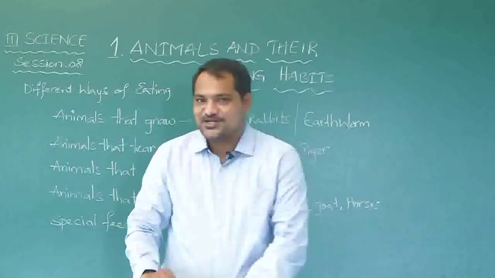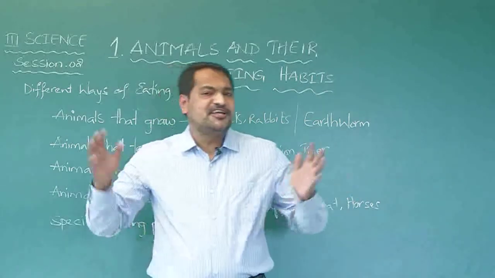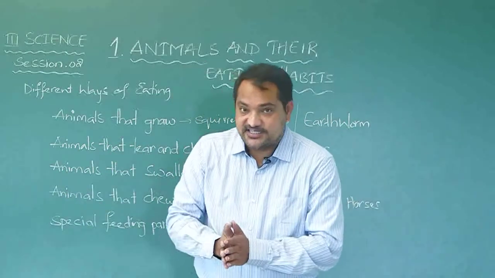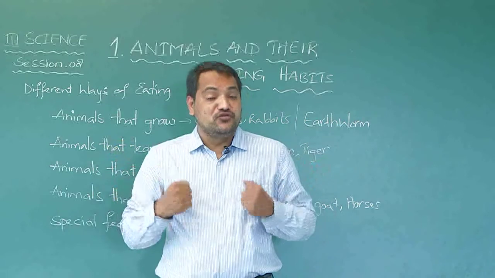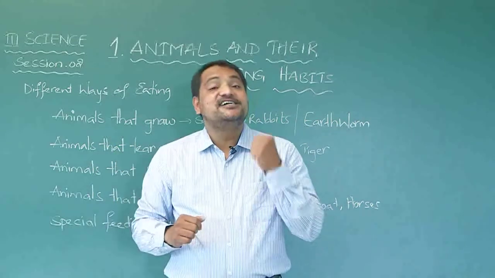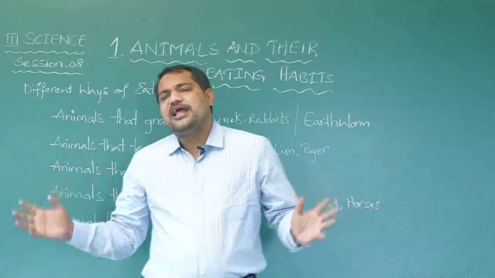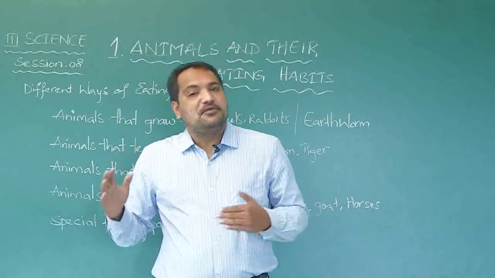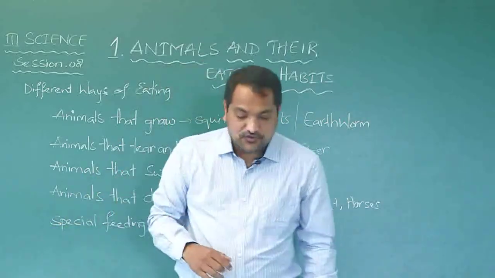So my dear children, I think you have understood about the different kinds of animals that live around us. We also understood that we need food to get energy, strength, and to grow. All animals, including human beings, depend on plants either directly or indirectly for food.